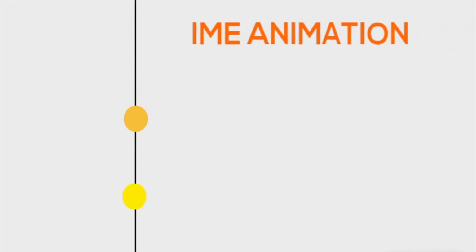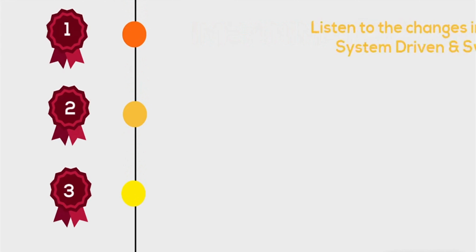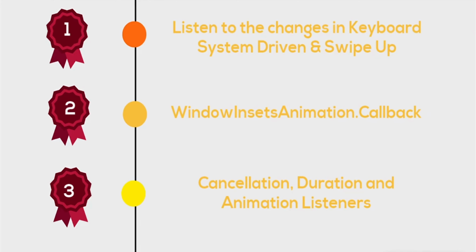IME animation, the ability to synchronize the content in the application with the animation of the keyboard and listen for changes in the keyboard. There are two types. One is system driven and the other is swipe up. System driven is where the keyboard will automatically apply its animation and developers can handle animation listeners here. Swipe up, where the users will manually swipe up the keyboard and developers can handle each frame or action happening. We can listen to the animation changes.